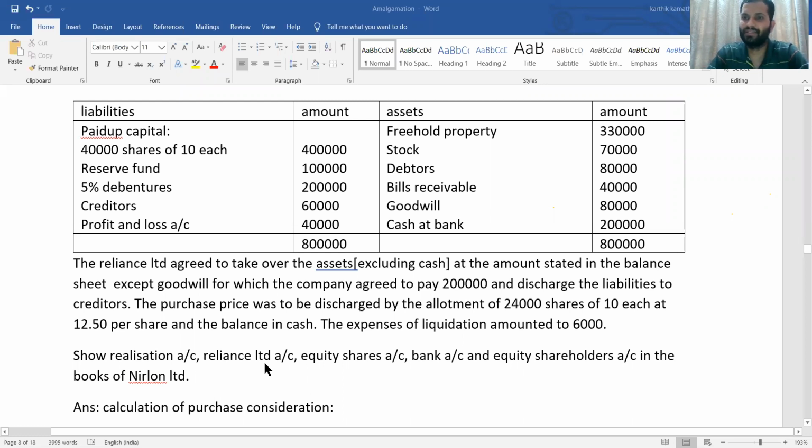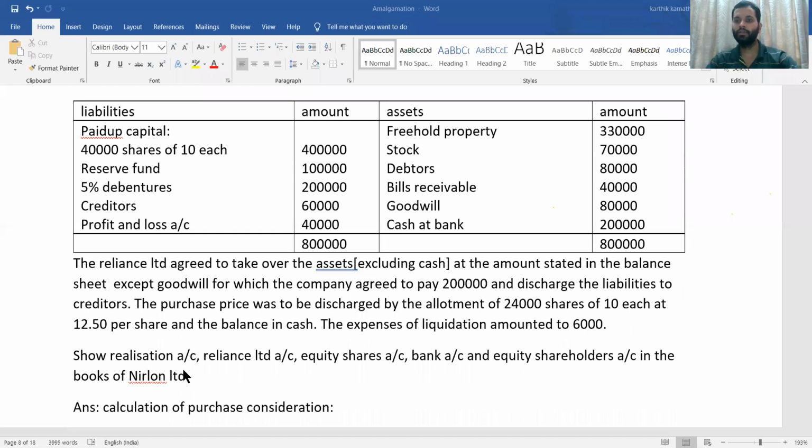Reliance Limited account means it's the purchasing company account. Then equity shares account, basically equity shares in purchasing company. Then bank account. Then equity shareholder account in the books of Nirlon Limited. So here, in the books of the transferor company, you need to show ledger accounts.